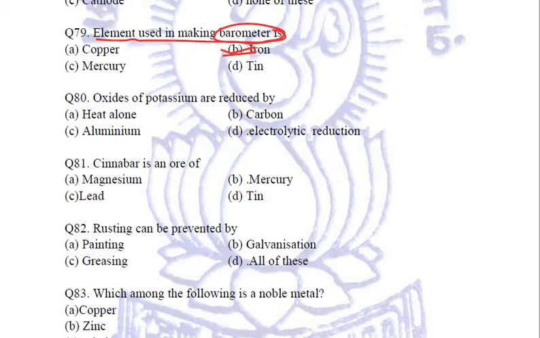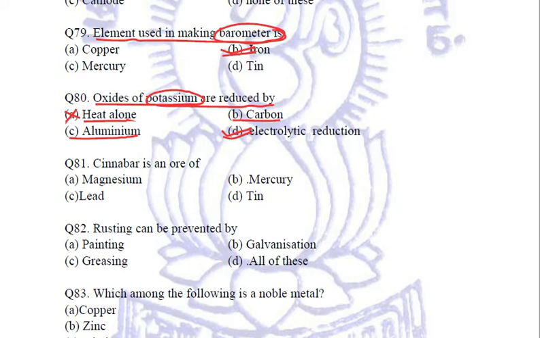Next, oxides of potassium are reduced by. Is it by heat alone? It can't be, because potassium is a very reactive metal and just by heating we can only reduce very less reactive metal oxides into metal. It cannot be reduced by using carbon or aluminum as a reducing agent, because once again potassium is much more reactive than carbon or aluminum. It is the electrolytic reduction which is used for top reactive metals like sodium and potassium. Fine. So D, electrolytic reduction, will be our answer.